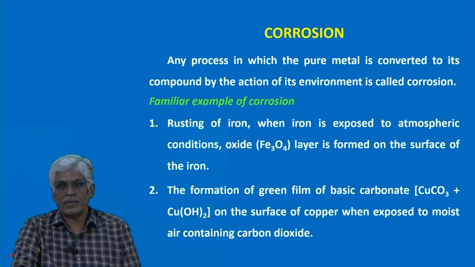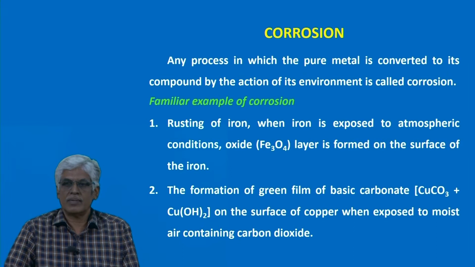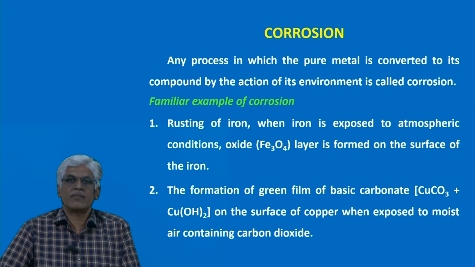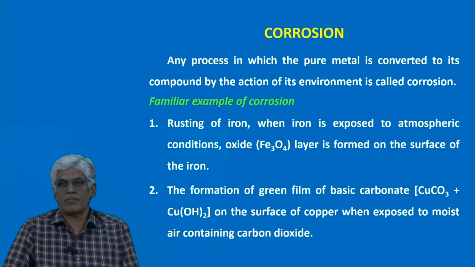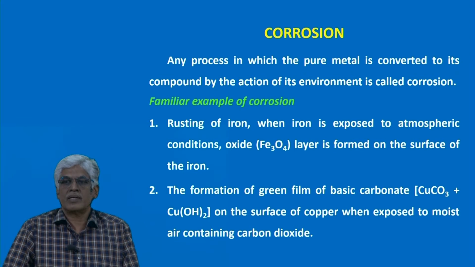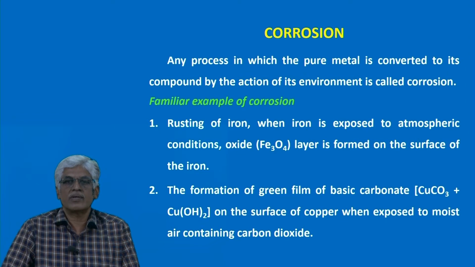First I will say the definition of corrosion. What is corrosion? Corrosion is taking place in metal surface. All of us know it is taking place in the metal surface. When a metal is exposed to the environment, either a gaseous or a liquid environment, the metal surface will react with the environment and form the compound. So in definition I am mentioning here, any process in which the pure metal is converted to its compound by the action of environment is called corrosion. So by the action of environment, slowly the metal is converted to its compound. That process is called corrosion.